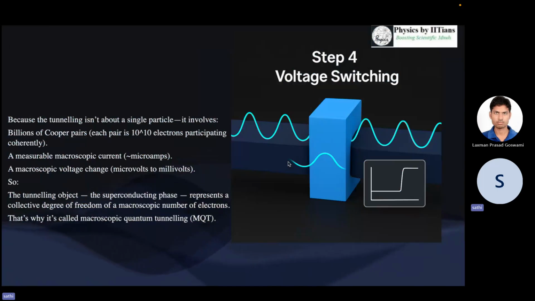But since it's a whole system of Cooper pairs, a large number of electrons pairing inside the superconductor and tunneling through the junction, this tunneling creates a macroscopic change in the voltage at the junction. Therefore, this effect is known as macroscopic quantum tunneling.